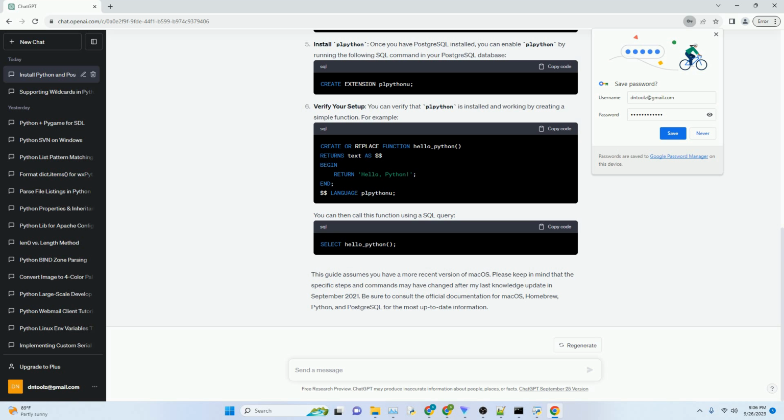This guide assumes you have a more recent version of macOS. Please keep in mind that the specific steps and commands may have changed after my last knowledge update in September 2021. Be sure to consult the official documentation for macOS, Homebrew, Python, and PostgreSQL for the most up-to-date information.